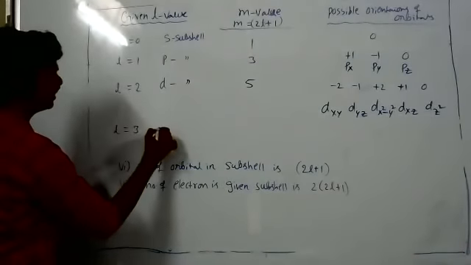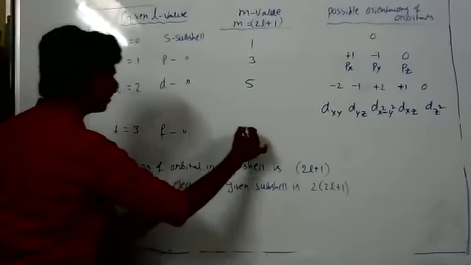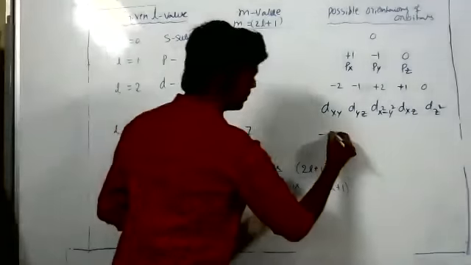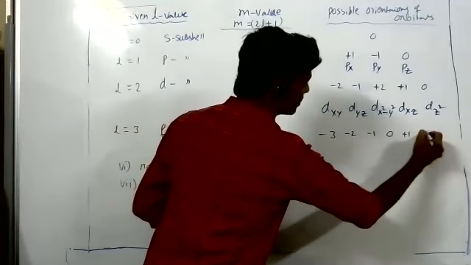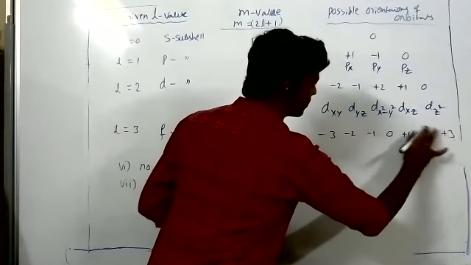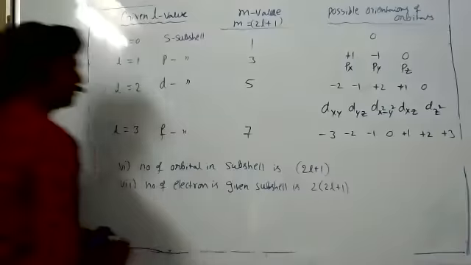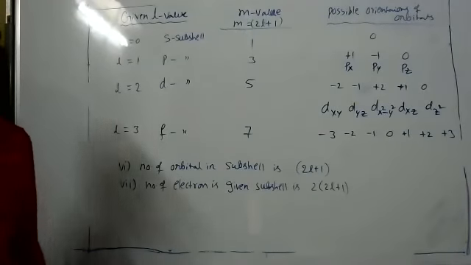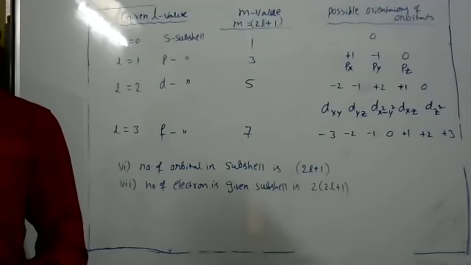L is equal to 3 is the F subshell. Possible orientations are 7: minus 3, minus 2, minus 1, 0, plus 1, plus 2, plus 3.